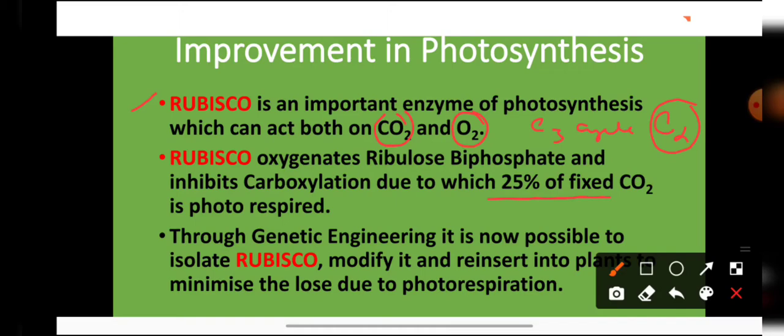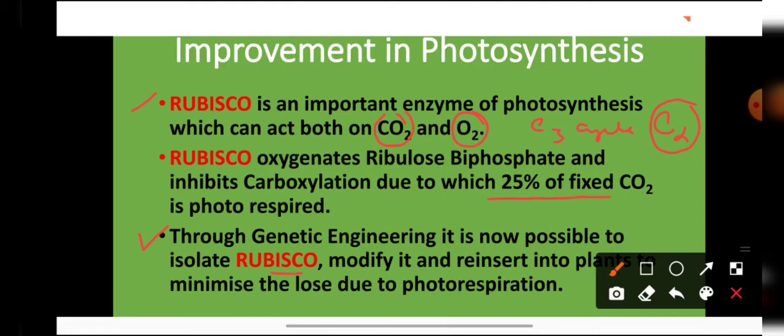So the combination of Rubisco with CO2 or oxygen depends upon the atmospheric concentration of carbon dioxide and oxygen. Now what the scientists have done with the help of genetic engineering is that they are now able to isolate the enzyme Rubisco, modify it, and reinsert it into the plants. Now students, this Rubisco enzyme can act as carboxylase and it can act as oxygenase also. When it is acting as carboxylase, it is performing the C3 cycle, and when it is acting as oxygenase, it is performing the C2 cycle.